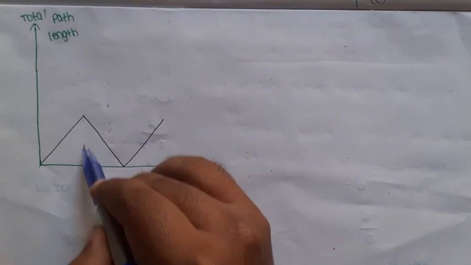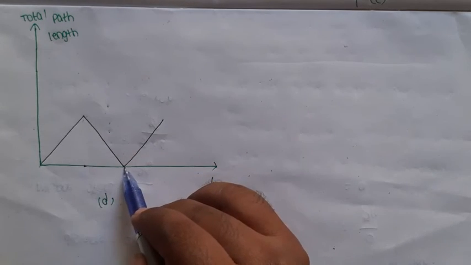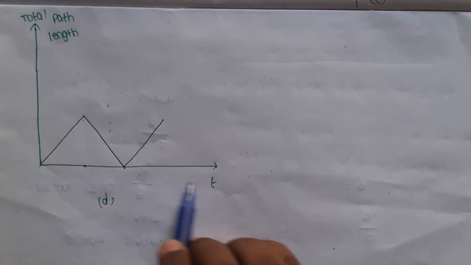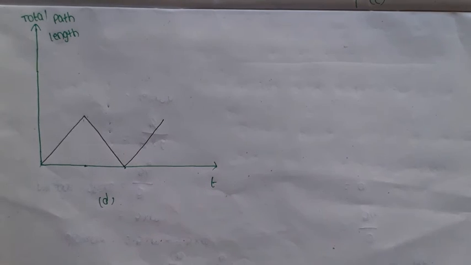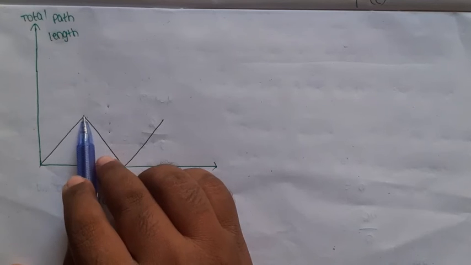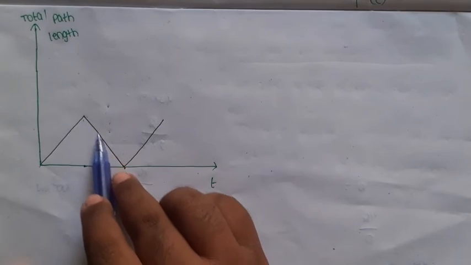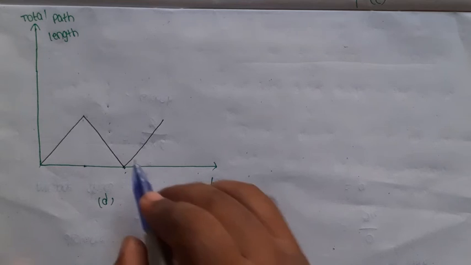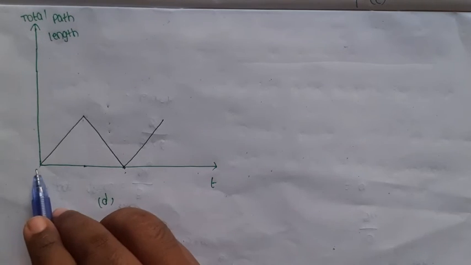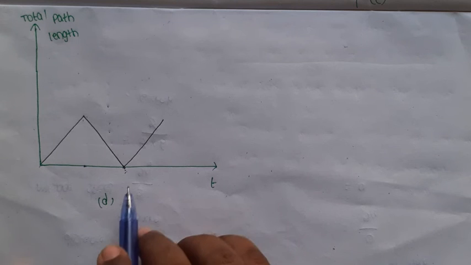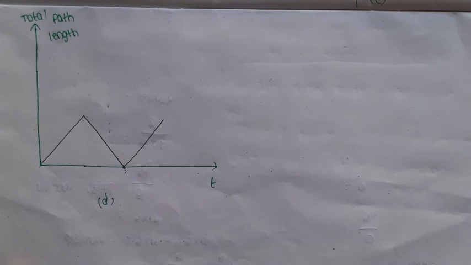After that, distance decreases but time is increasing. Time increases but the distance of the object decreases, it reaches 0. At this point the particle has 0 distance at some time. Okay, it is possible?